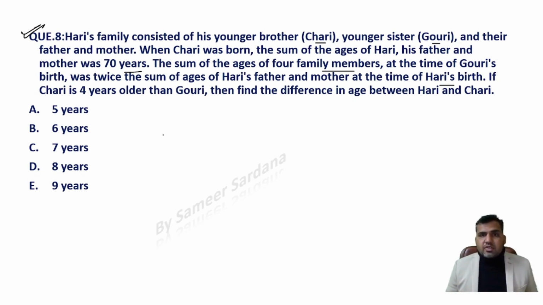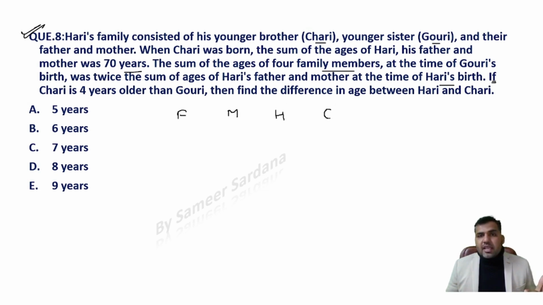So what you need to do is just assume the values, right? Straight away, the easiest information that you can see is this line, that Cherry is 4 years older than Gauri. This is telling us the relationship between the age of Cherry and Gauri. So their father and mother, these are 2 persons. Then the eldest son, as you can see, is Harry. And then it is given that Cherry is 4 years older than Gauri.